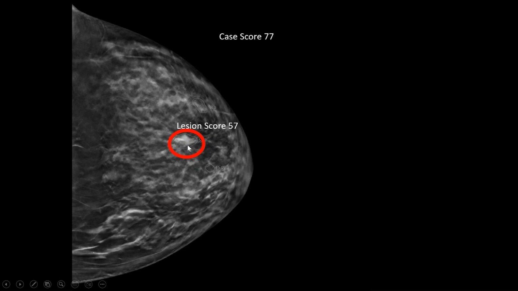You look at it a little bit longer, you realize it's dense, has some margins. You knew you had a cyst there and it's stable. So part of you wants to use the stability card and say, this thing's stable. Why would I call this back? The other part of you says, okay, there's a high case score. Maybe I should reevaluate this.